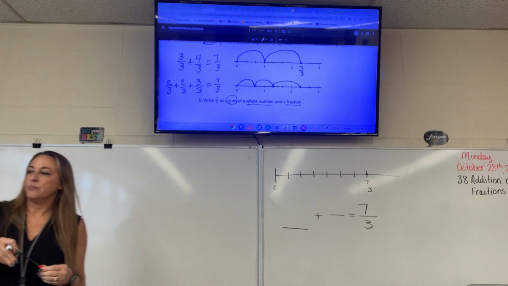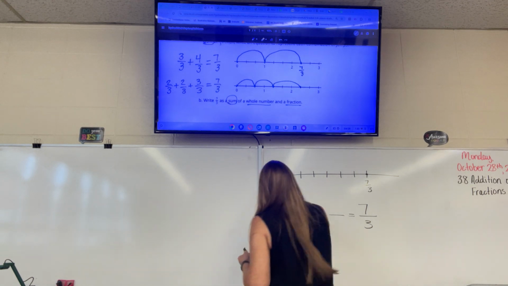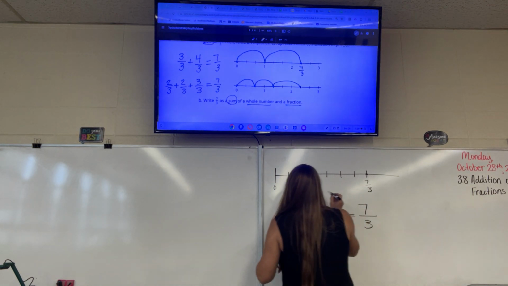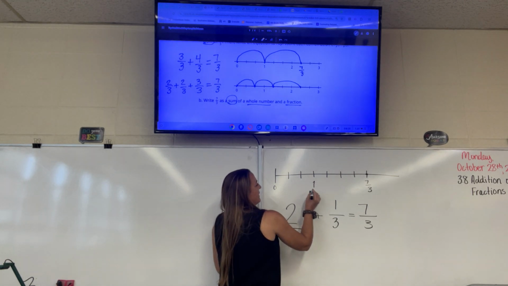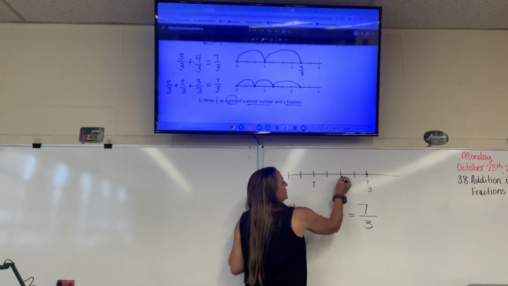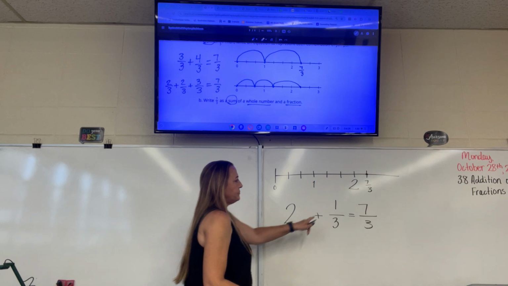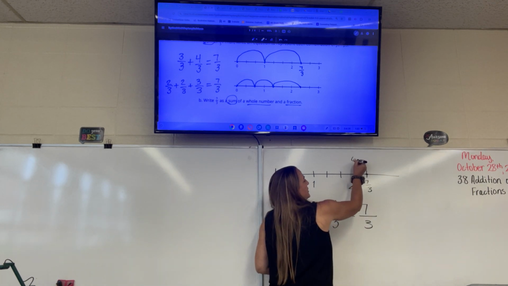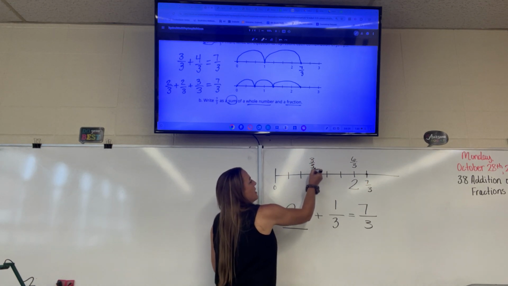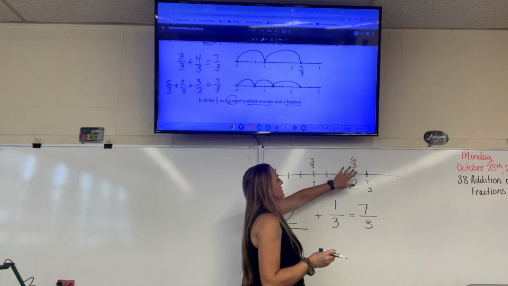Avis, what whole number plus a fraction could we write? 2 plus 1/3. Yes, nice job, Avis. 2 wholes plus 1/3. Because 1 whole would be right here, 1/3, 2/3, 3/3. 1/3, 2/3, 3/3. So this would be 2 wholes, right? Or 6/3. 3/3 is the same as 1 whole. Sit up, Audrey. 6/3 is the same as 2 wholes.